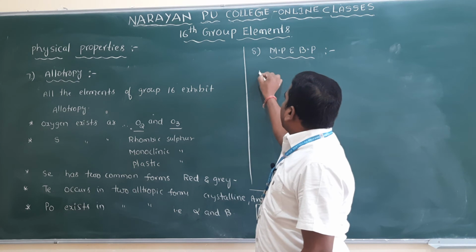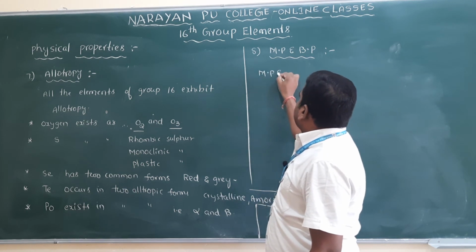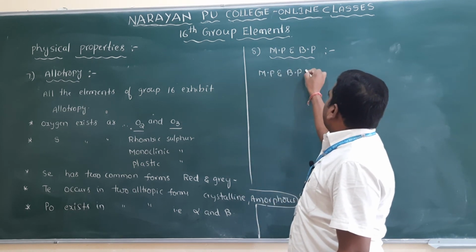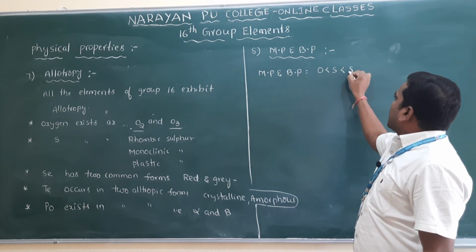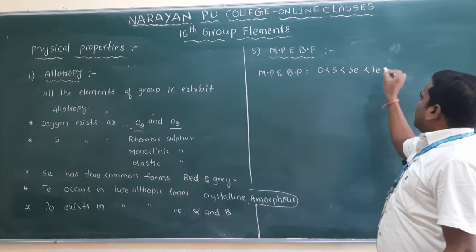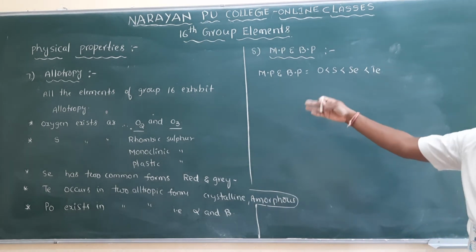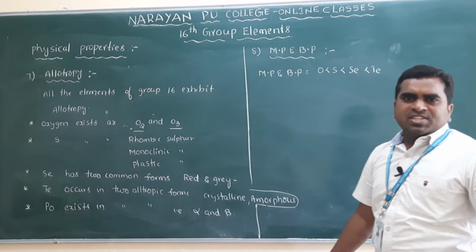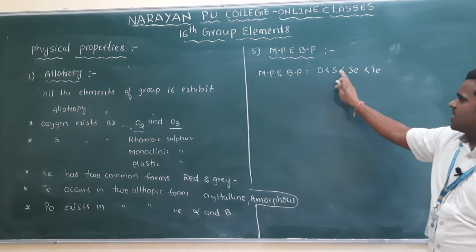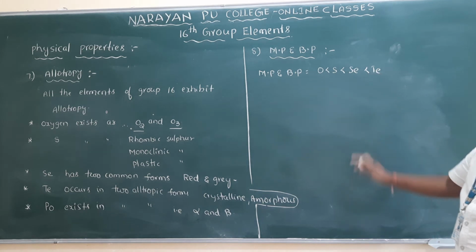So what is the order of melting points and boiling points of 16th group elements: oxygen, sulfur, selenium and tellurium. I am not writing polonium here. Polonium, I already said, is a radioactive element, it is very unstable, so that's why I am writing oxygen, sulfur, selenium and tellurium.